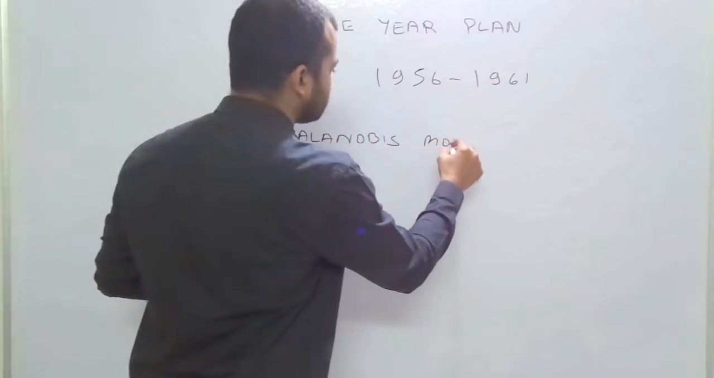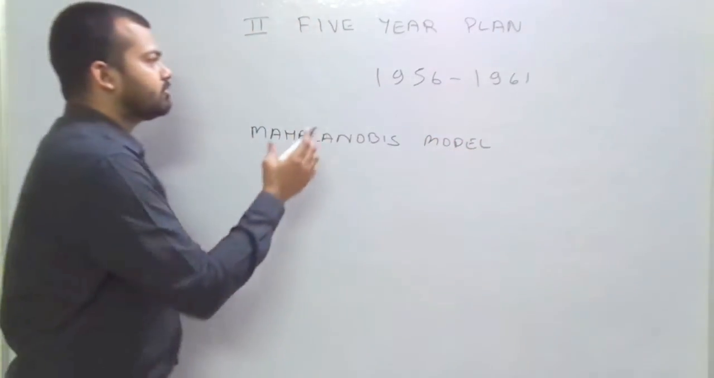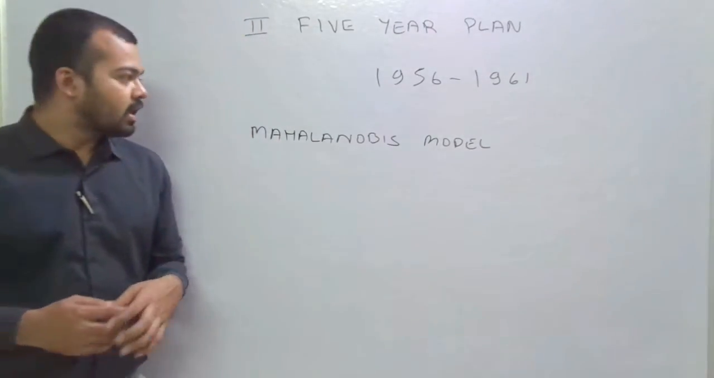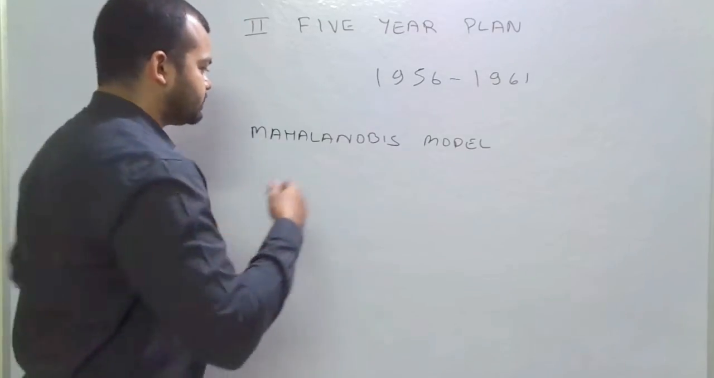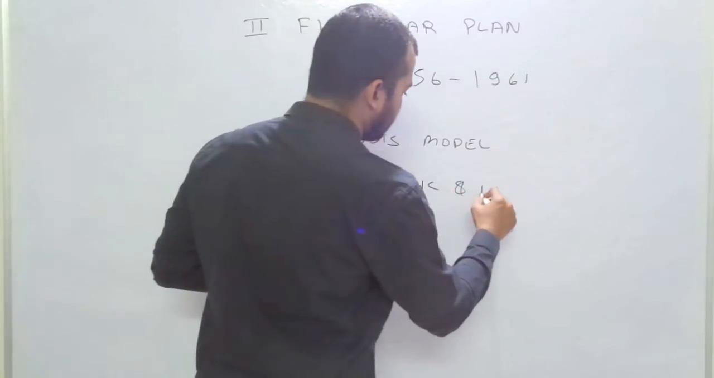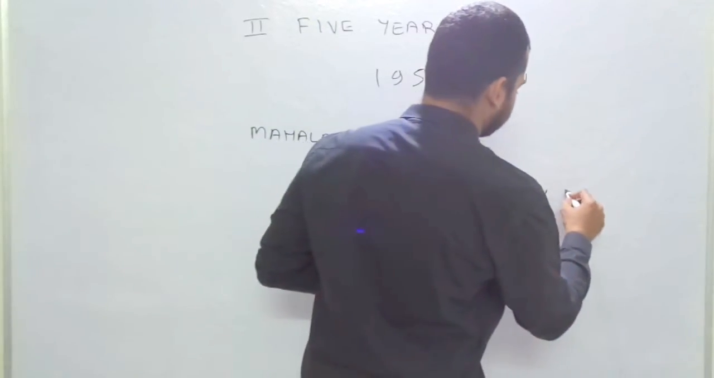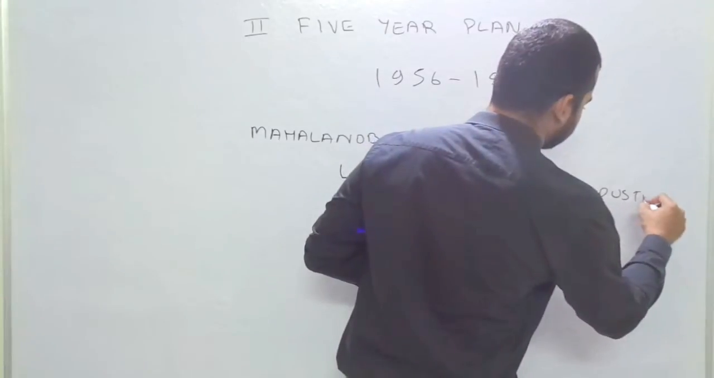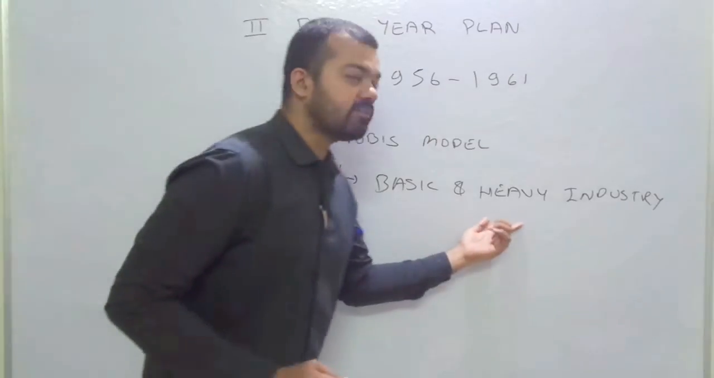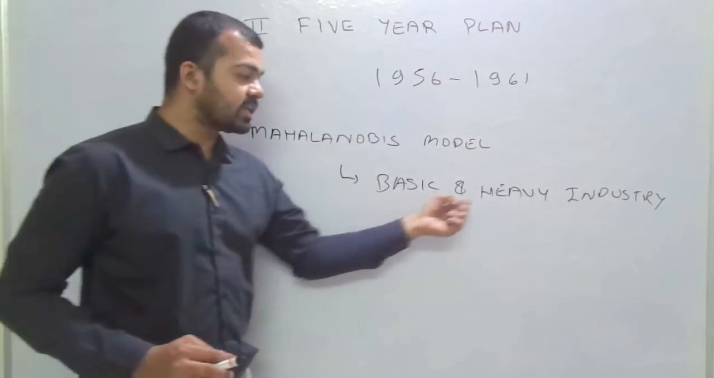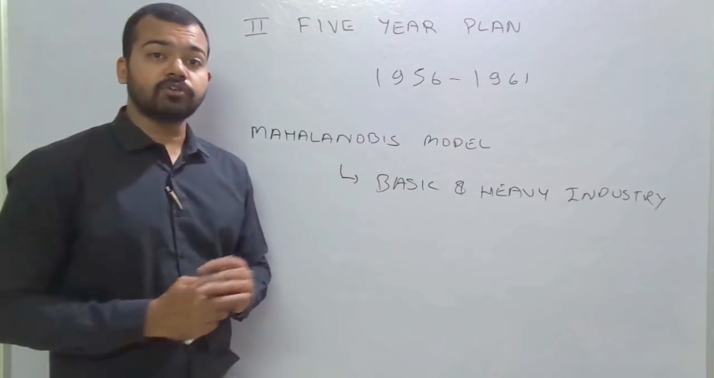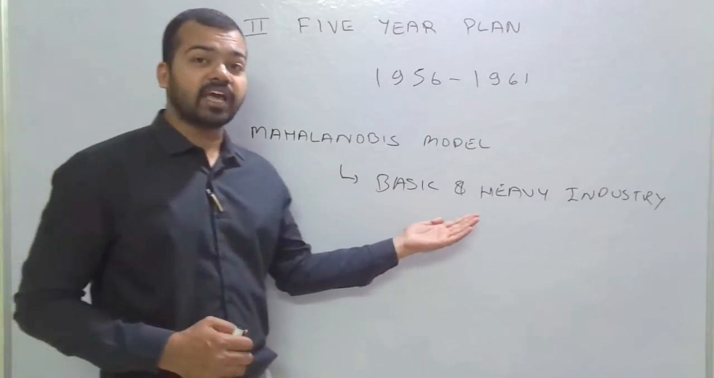So the Mahalanobis Model was the basic feature of this second 5-year plan. It was built by P.C. Mahalanobis, and the Mahalanobis model was focused on, this is one of the major elements, basic and heavy industry. So this is very important. Basic and heavy industries are those industries which are used for further production of smaller machines. It means it requires quite heavy investment.